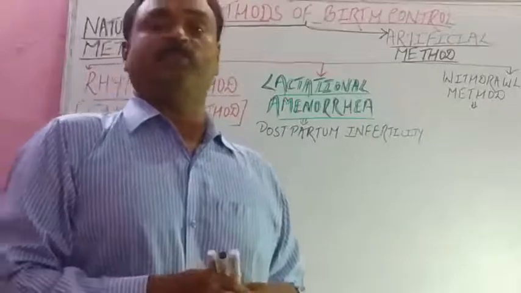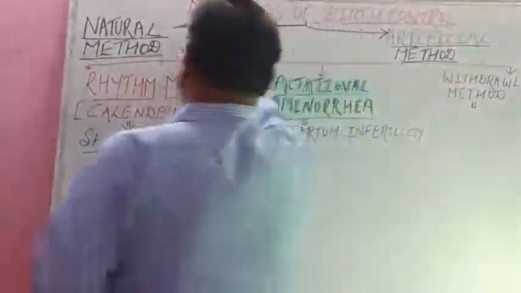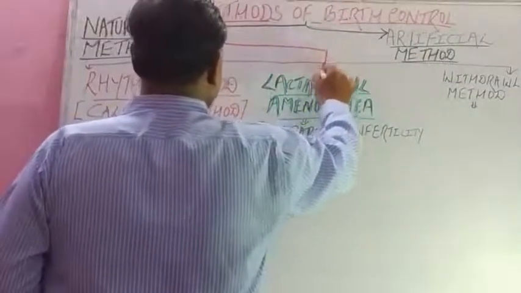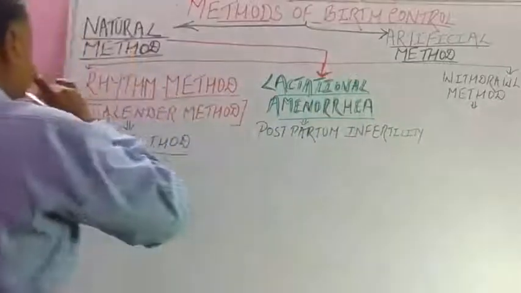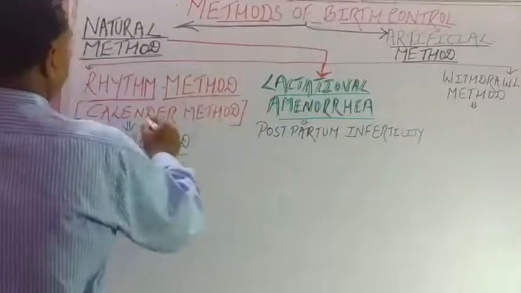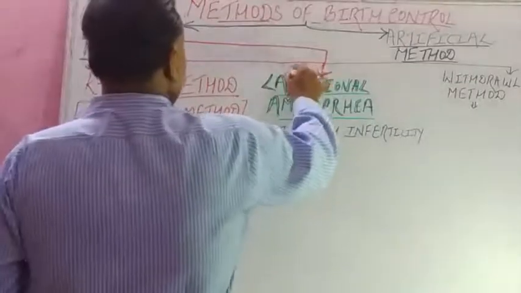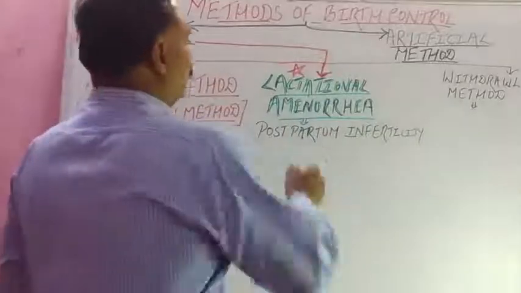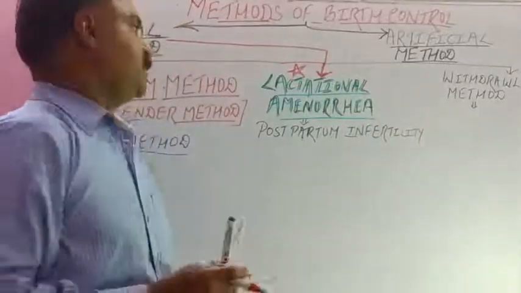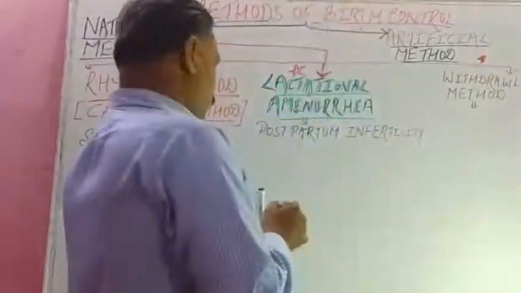First we will study the natural method, and under that we have three main topics: the rhythm method, also called the calendar method of birth control, then lactational amenorrhea, which was asked for 2 marks in the board exam last year, and the withdrawal method. One by one let us study all.